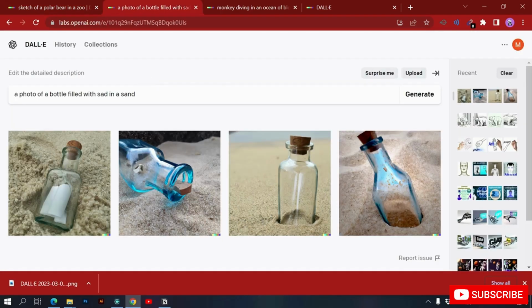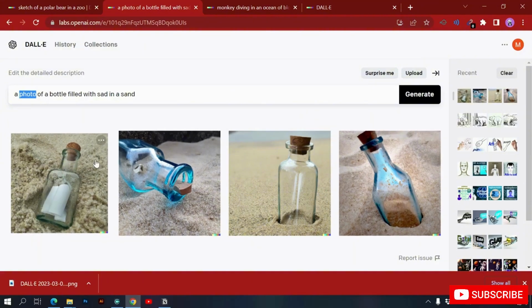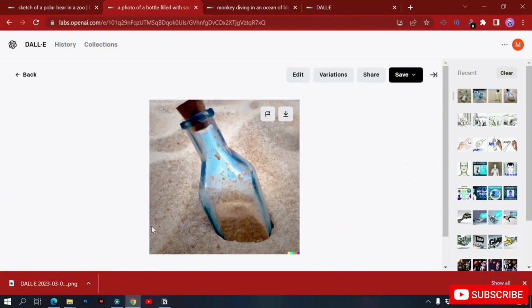Okay, so if I go over here, you can see I added a photo of a bottle filled with sand in sand. So a bottle is also filled with sand and it's inside sand. So basically we have given a prompt of photo, so it looks like a photo. Okay, so just like taken with a camera. This represents what I'm looking for. I can download this like this.